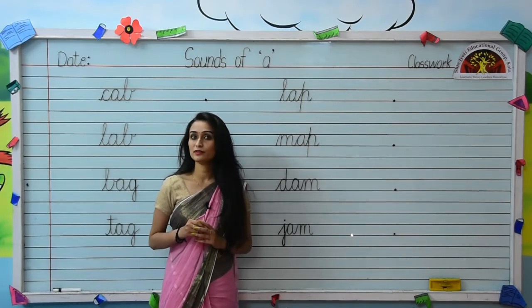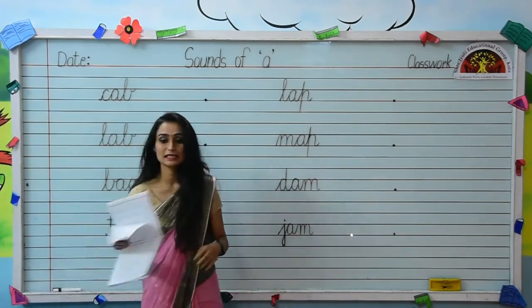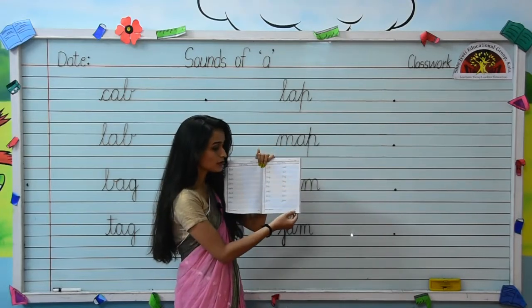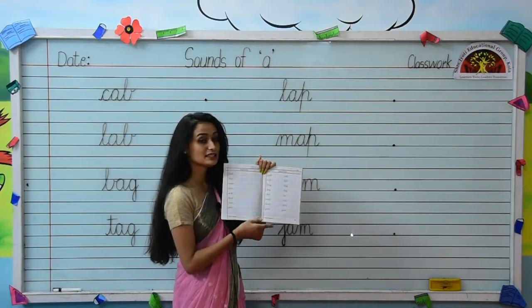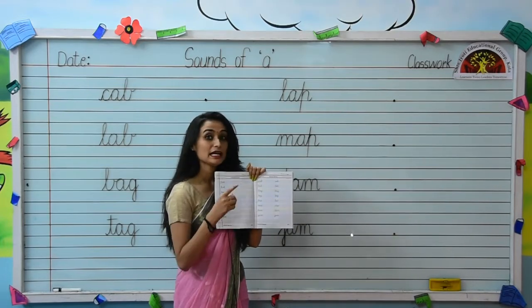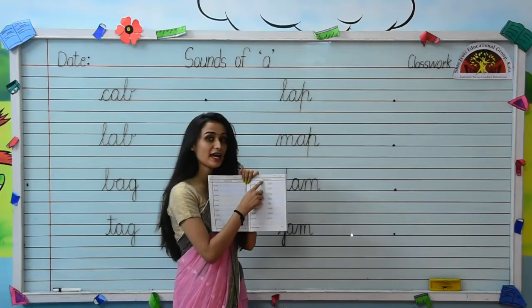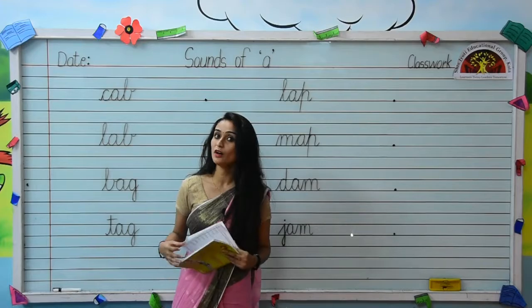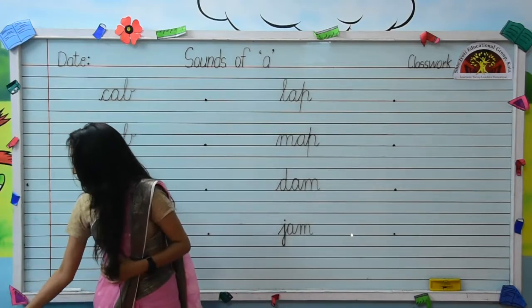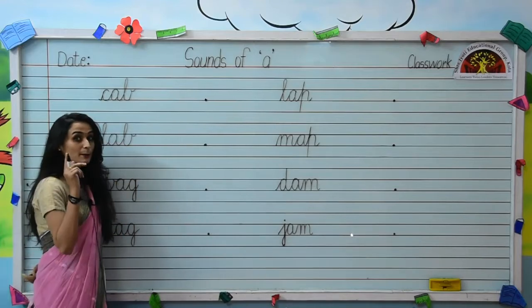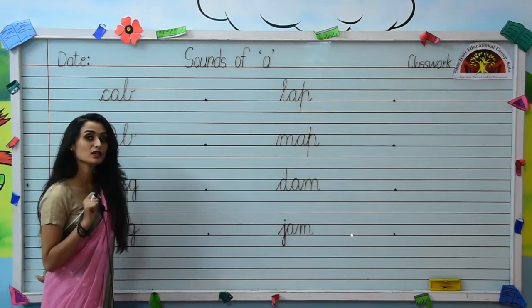So, today we will do one exercise in the English workbook on page number 25. Kids, do not forget to mention the date and the classwork on the top. In this, we will read and also write the words related to sounds of A. Take out your pencil and put it on the first dot. But before writing, we will read the words.